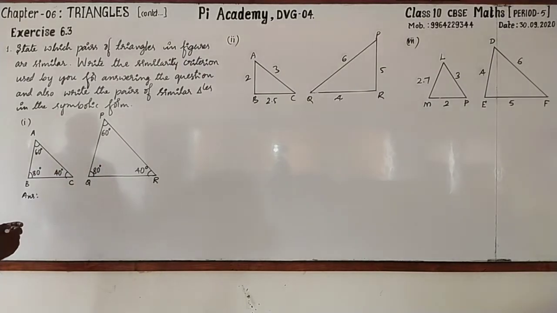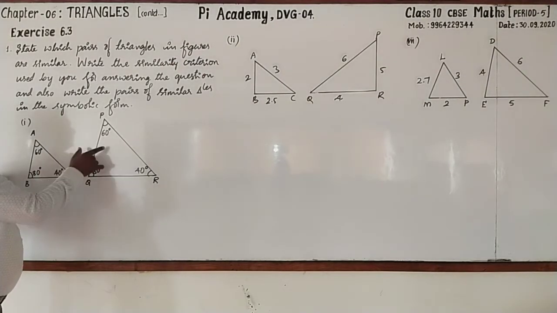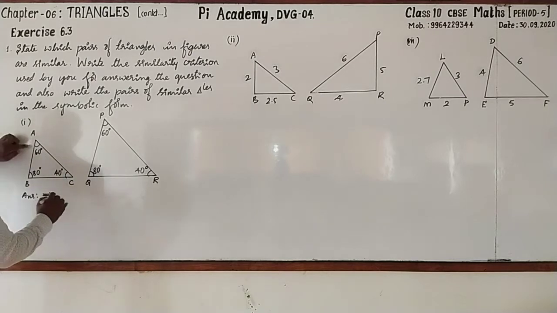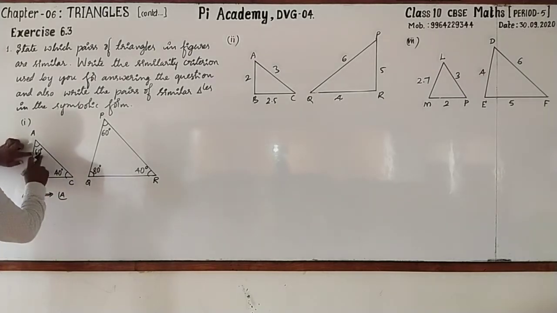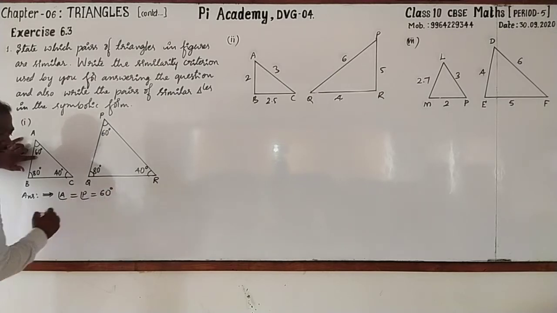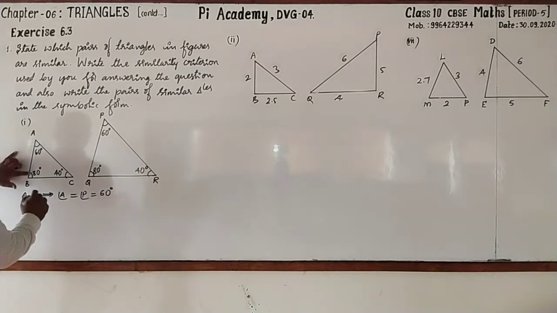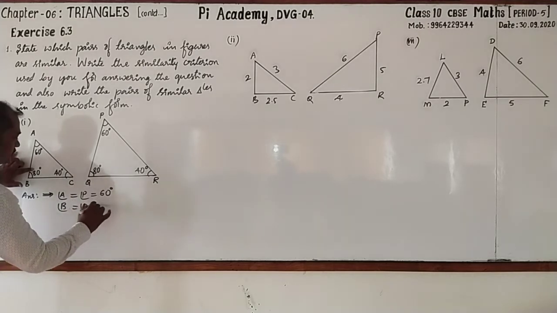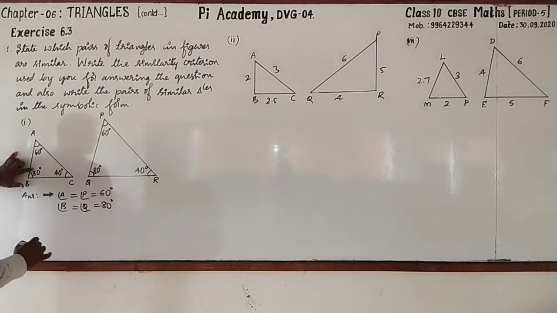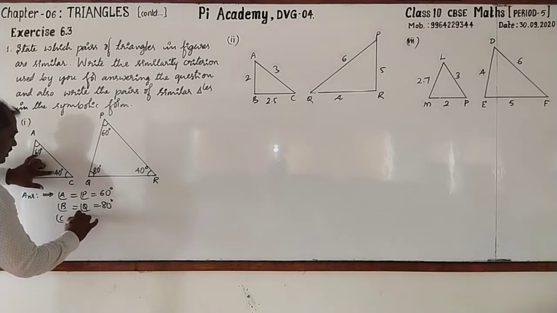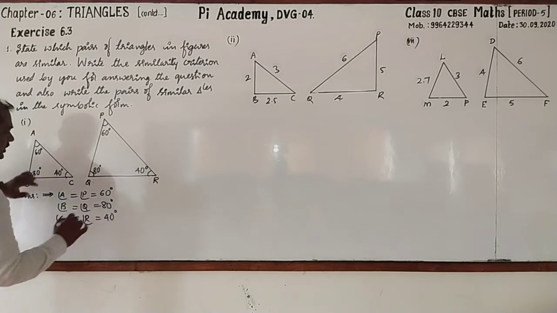Now first you have to tell whether these are similar triangles or not. How do you come to know that? Here they have given the angles. Look here, the angles are angle A, it is 60 degree. Here P is also 60 degree. Can we write so? Next, B is 80 degree, Q is also 80 degree. We can write like this. Next, angle C is 40 degree, even R is also 40 degree.